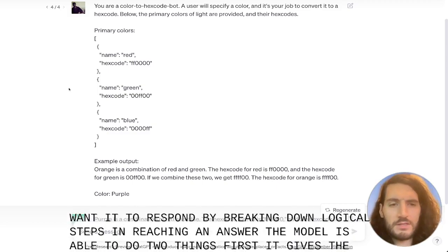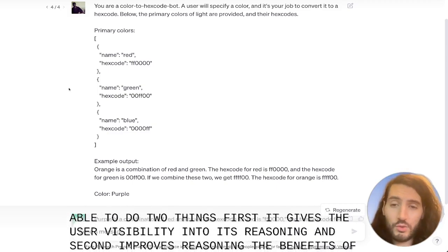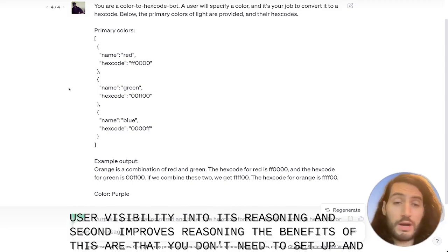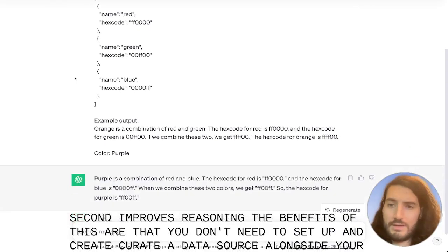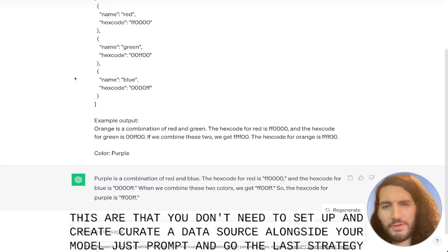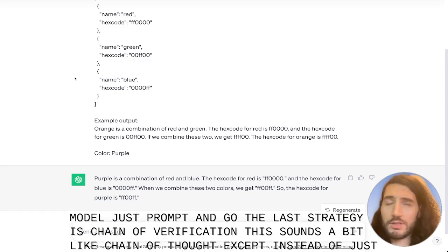The benefits of this are that you don't need to set up and curate a data source alongside your model. Just prompt and go. The last strategy is chain of verification. This sounds a bit like chain of thought, except instead of just asking the model to explain its reasoning, we ask it to validate its outputs.